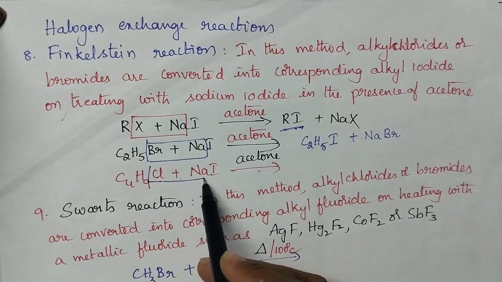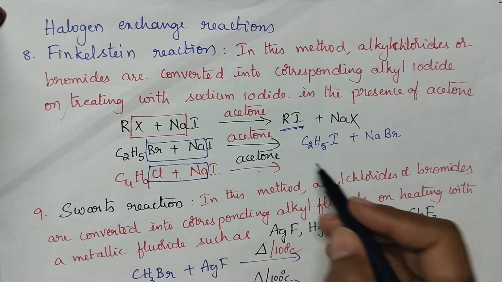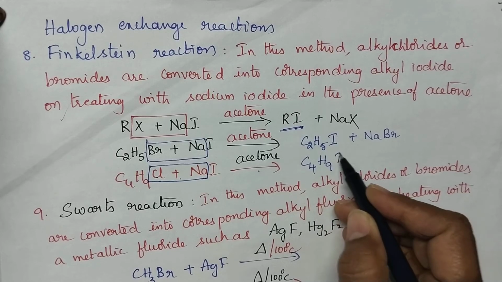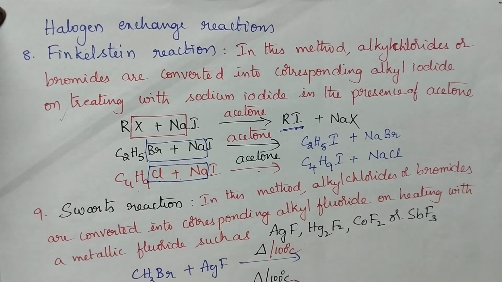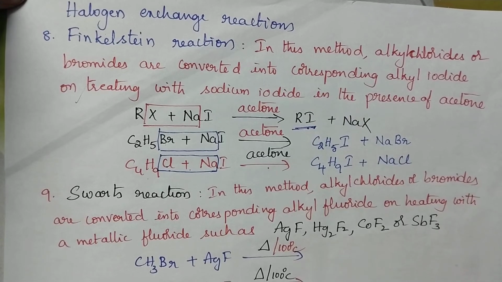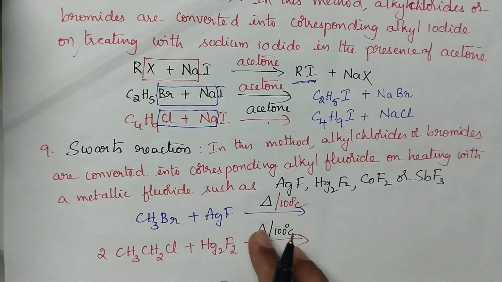Here also the exchange of halogen takes place and hence it results in the formation of butyl iodide with the elimination of sodium chloride. So simply in Finkelstein reaction, alkyl iodides are obtained as the major products. Clear, students?